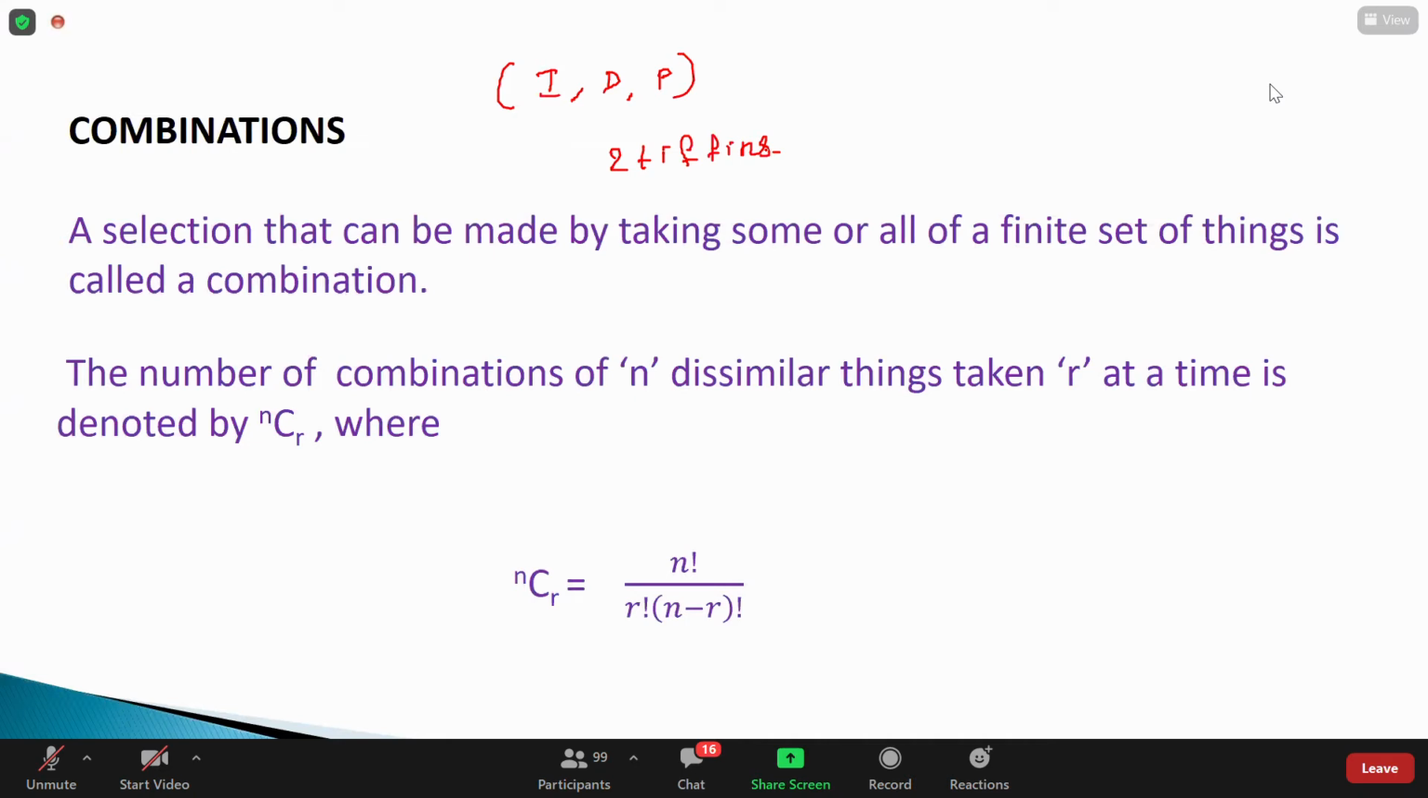My question again: I have 3 tiffins, idli, dosa, puri. I am taking 2 tiffins, not repeating. So how many ways can I pay the bill to the restaurant? 3 ways, sir. Very good. Why 3 ways? Without substituting in the formula, what is the way we can do here?